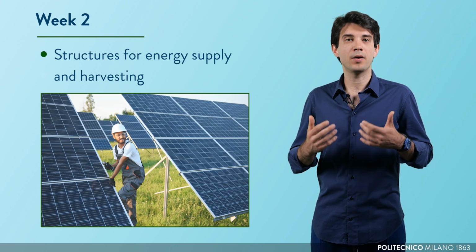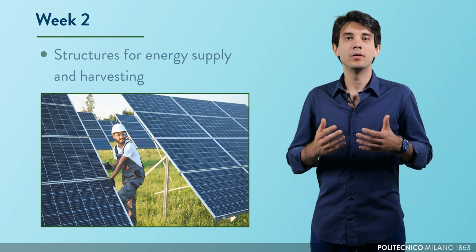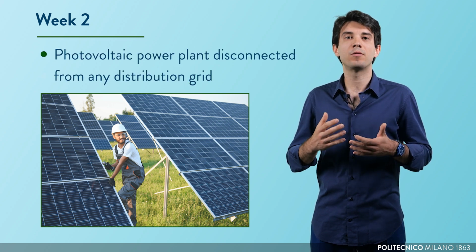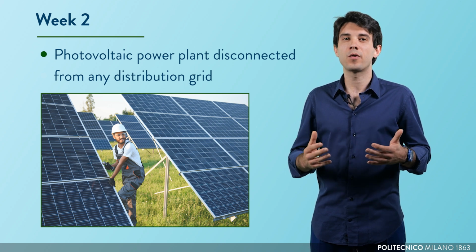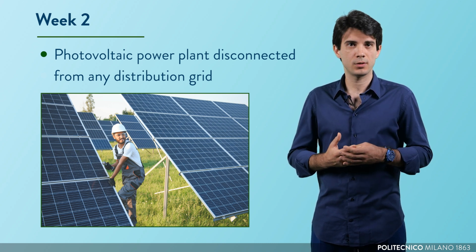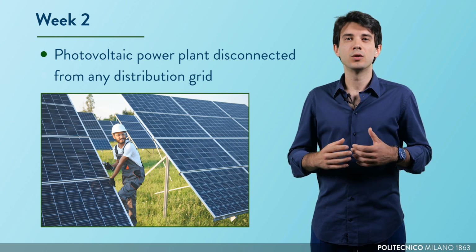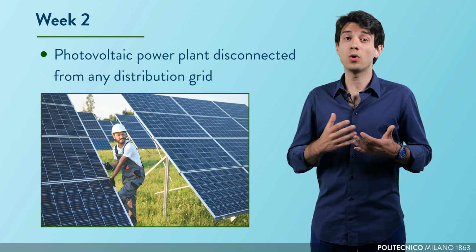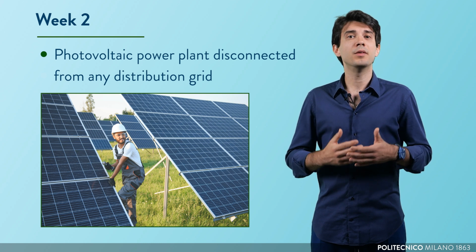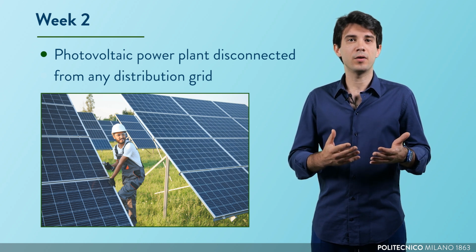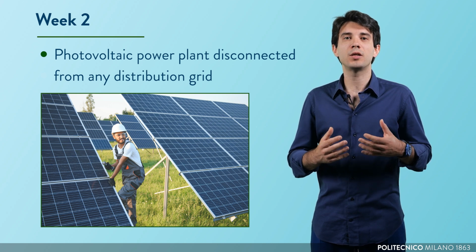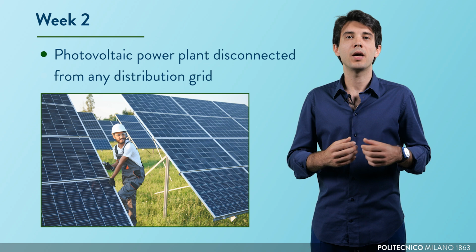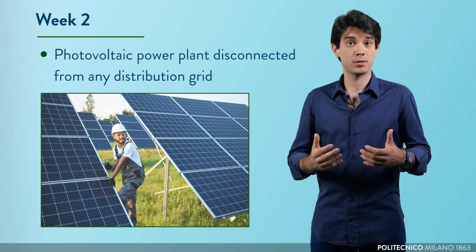Week 2 focuses on the structures for energy supply and harvesting. Particularly, the 2 lectures are about the design of a photovoltaic power plant disconnected from any distribution grid for supplying mainly domestic loads. It is necessary to design the panels such that the autonomy of the load is guaranteed, given the weather data of the geographical area under investigation. The supply system is designed referring to the state-of-the-art for panels and battery, aiming to minimize the realization costs.